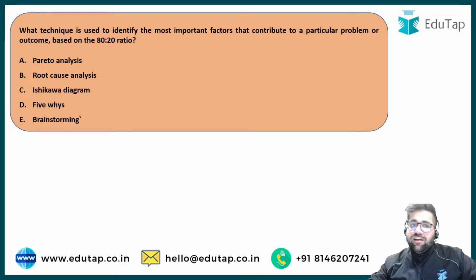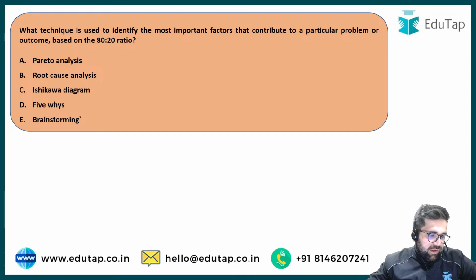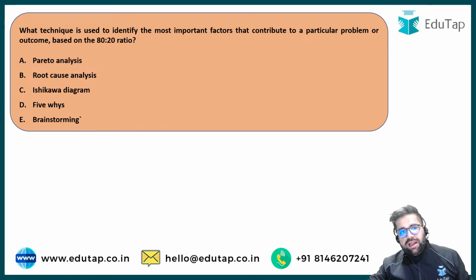What technique is used to identify the most important factors that contribute to a particular problem or an outcome based on the 80:20 ratio? So basically you have to identify a technique which talks regarding the ratio of 80:20. A very easy and straightforward question, I think. Maximum of you should give me the right answer. Anyone from the chat box who would like to attempt this question?